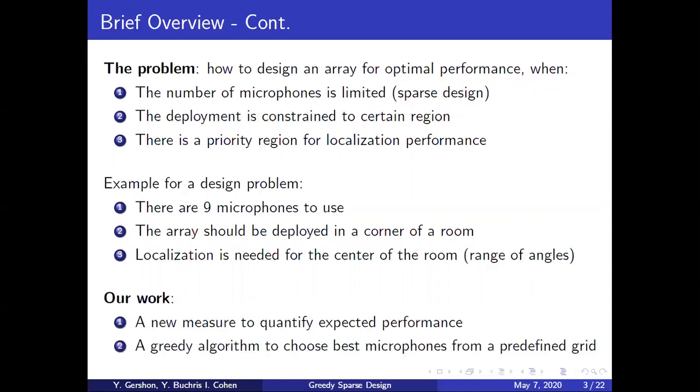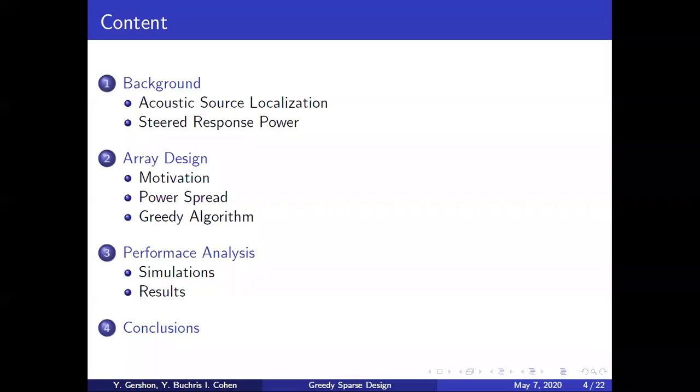In our work, we first introduce a new measure to quantify the expected performance of localization. And then we use it to introduce a new greedy algorithm to choose the best microphones from a predefined grid, such that the performance will be as optimal as possible. So we will begin with a short background discussing acoustic source localization in general and steered response power as a specific method. We will then present our work describing the motivation, the new measure, and the new algorithm. And we will end with performance analysis of our method, describing the simulations that were done and the comparative results.